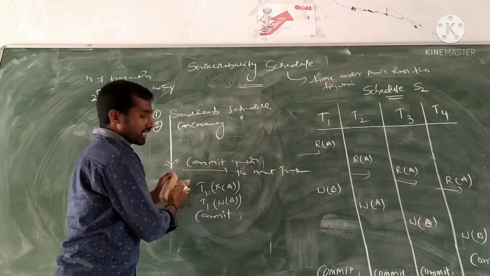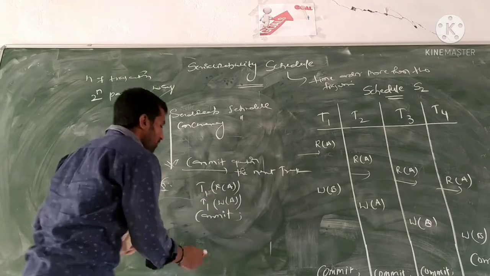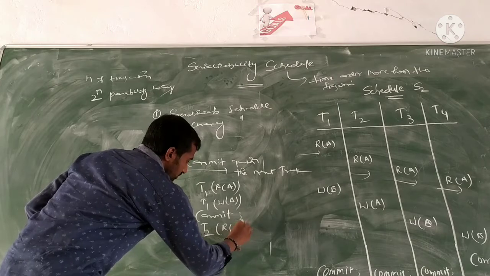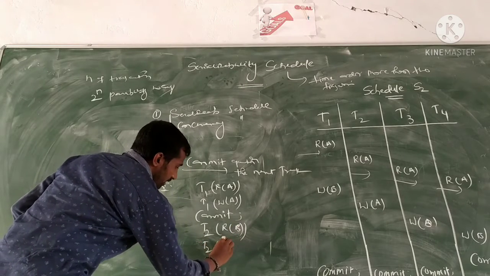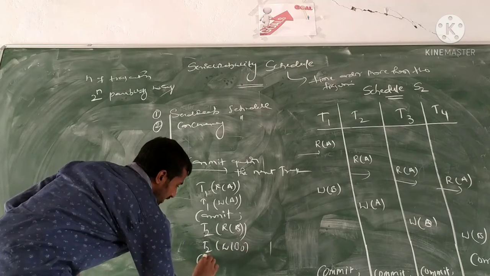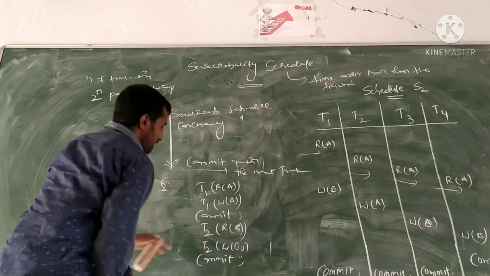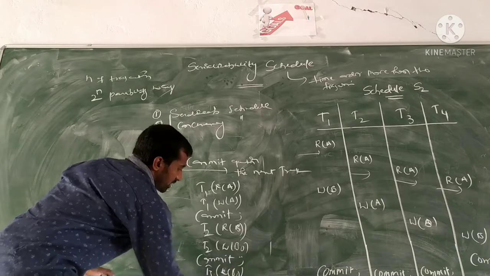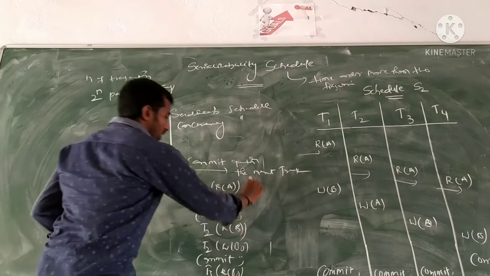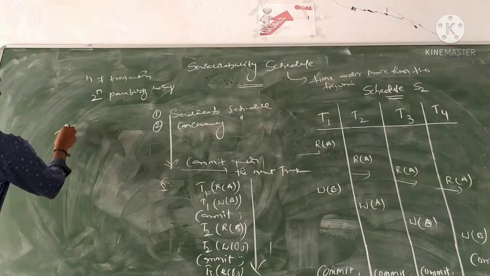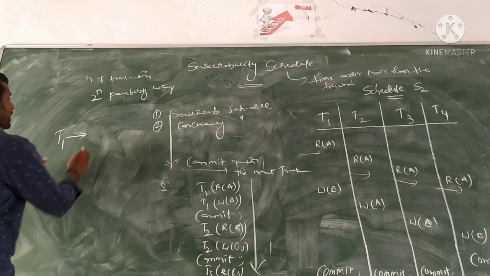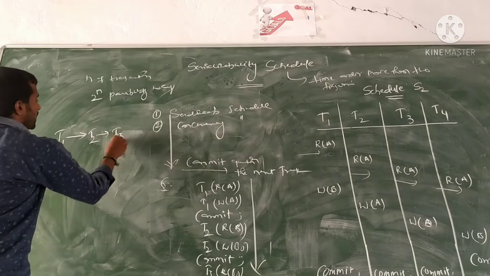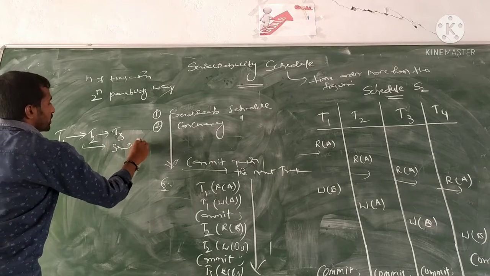Only after T1 is completed does the next transaction, T2, start. T2 also reads and writes the data item, then commits. After T2 completes, the T3 transaction starts. That is the serializable scheduling.